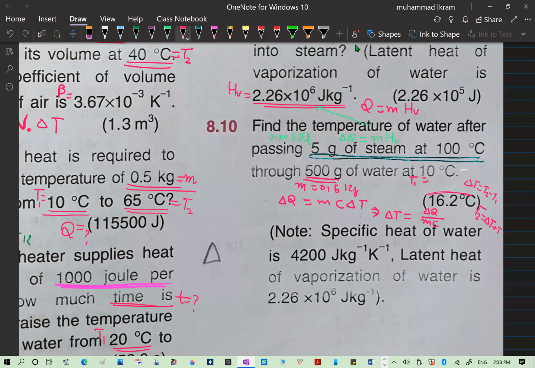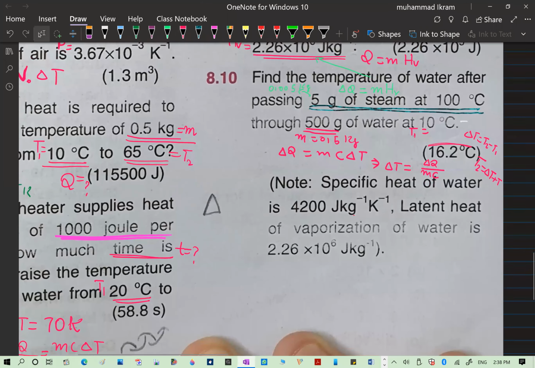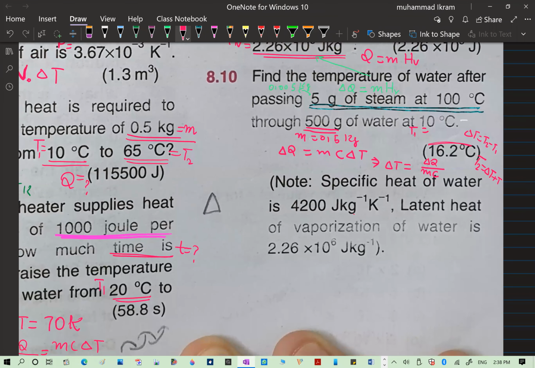They have given all the values and everything. There is space, better I should solve it here. Okay, so this is the solution to your exercise, right?